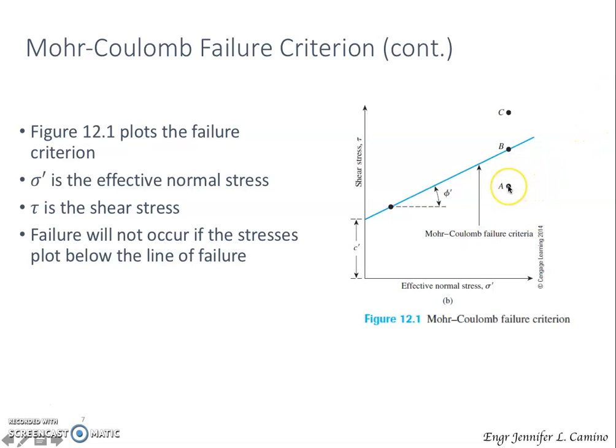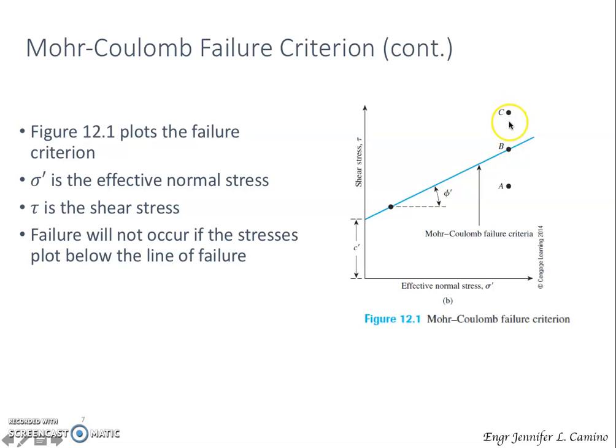However, if the effective normal stress and the shear stress are at point B, wherein point B is on the Mohr-Coulomb failure envelope, meaning to say at this point, the shear failure will occur along this plane.